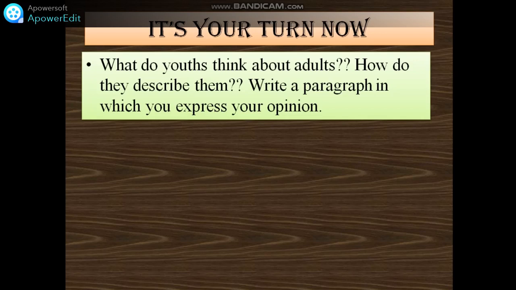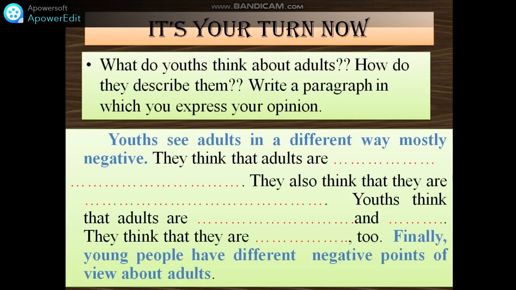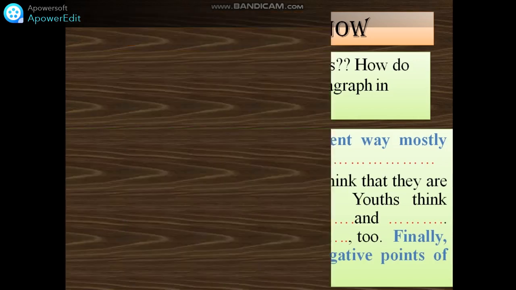So your paragraph is going to look like this. Topic sentence: Youths see adults in a different way, mostly negative. They think that adults are... Try to use the adjectives here. They also think that they are... Youths think that adults are... And they think that they are... So here you are going to fill the blanks with the adjectives that you are going to use. Finally, young people have different negative points of view about adults. Great. So, excellent job. Just practice, please, okay? Good. Now, let's move on.